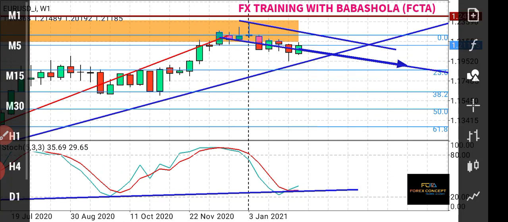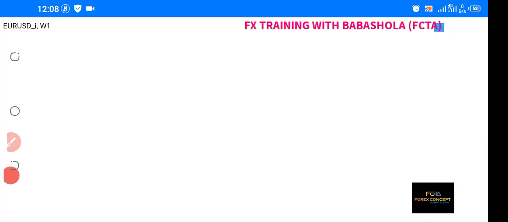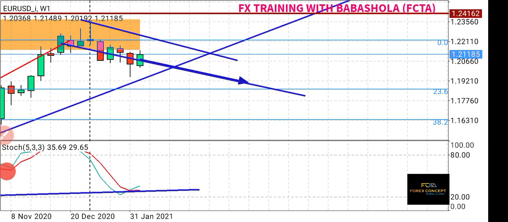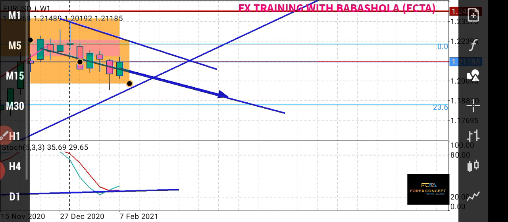I will show you with a rectangle so that you see for yourself. The current candlestick here. Let me change the color to blue. Okay, this is going to be a problem. Okay, let me delete it.